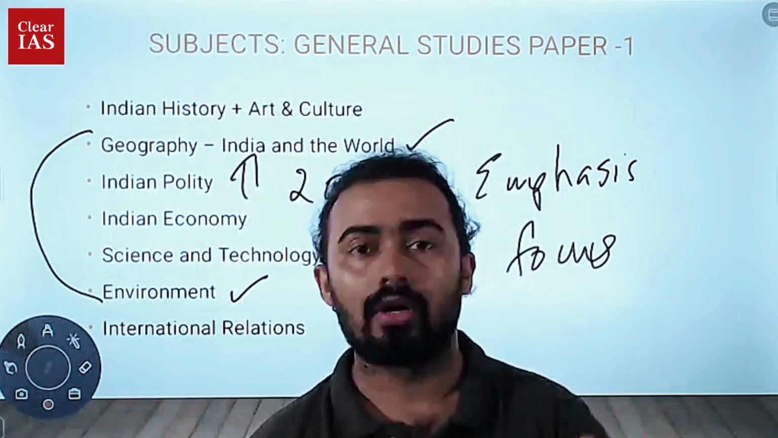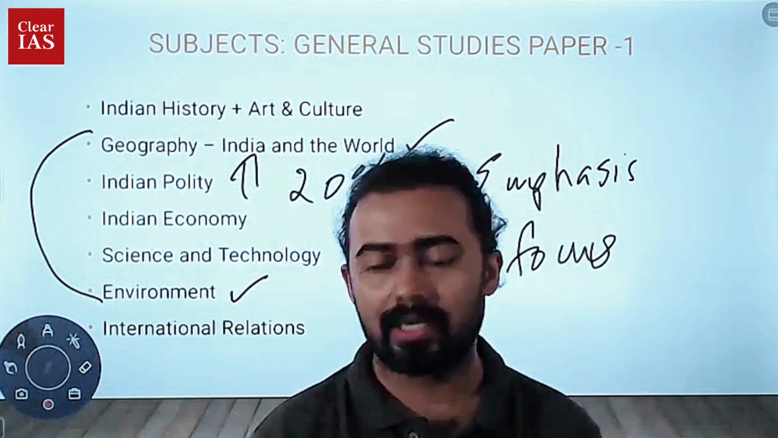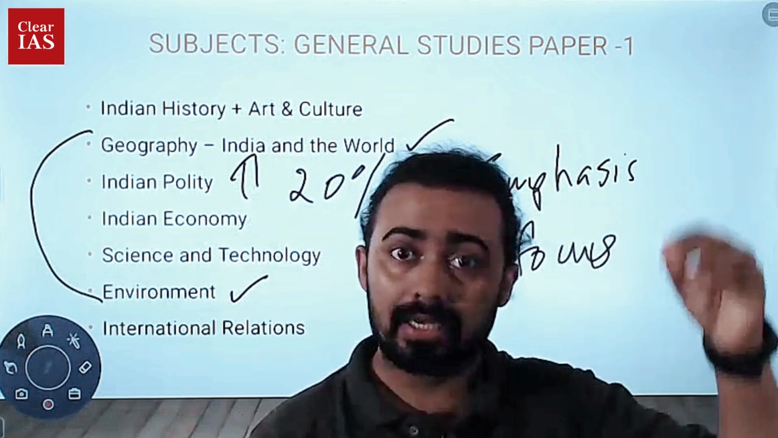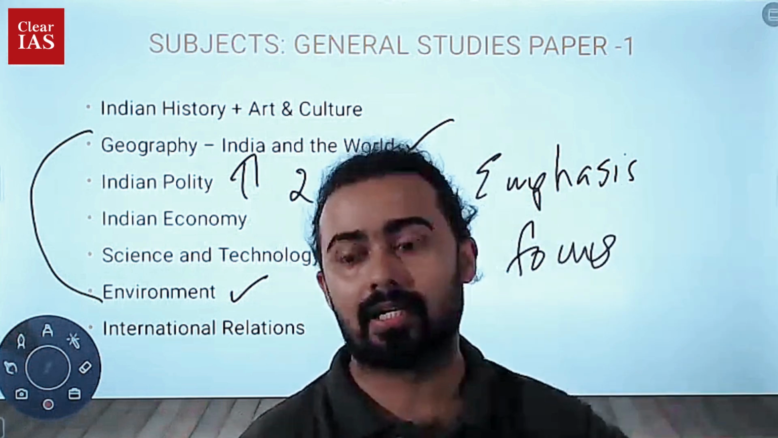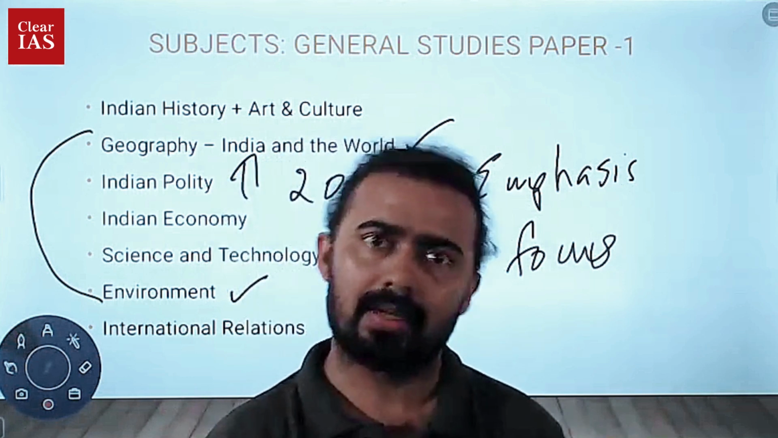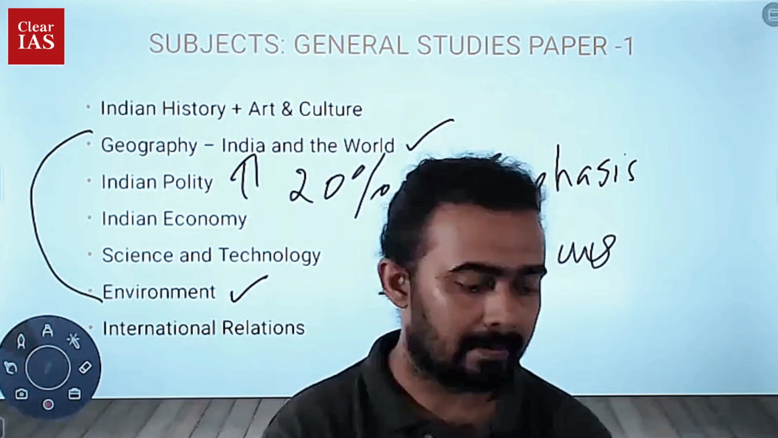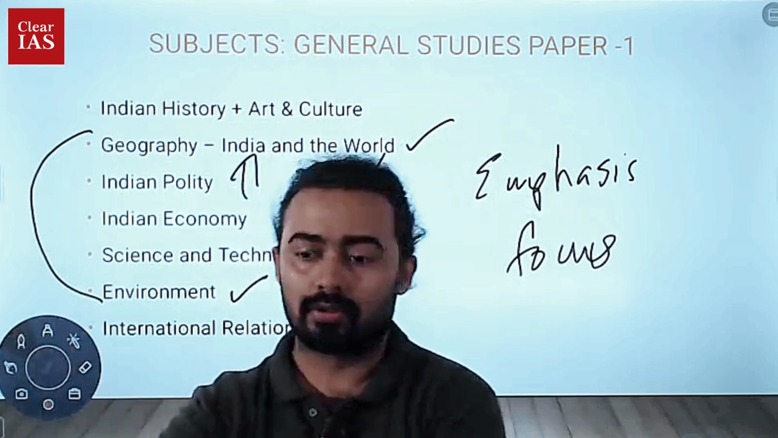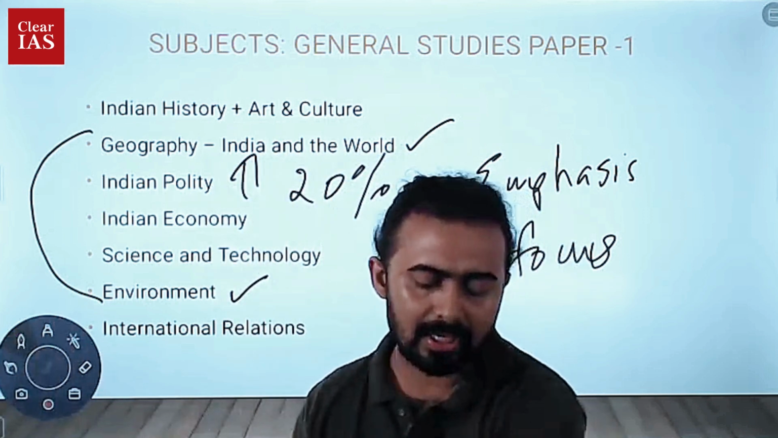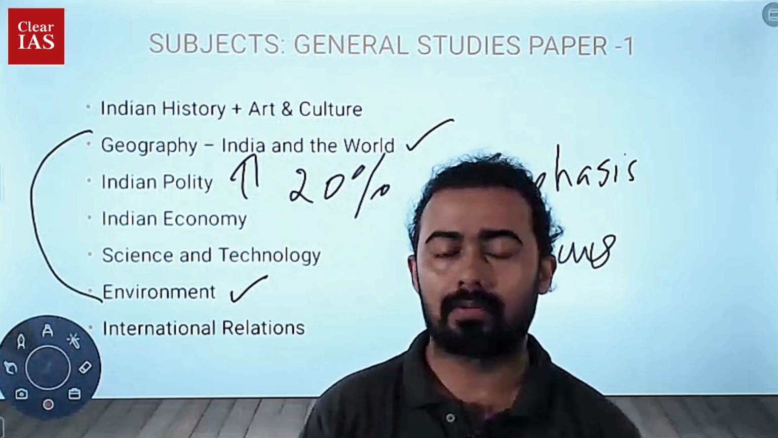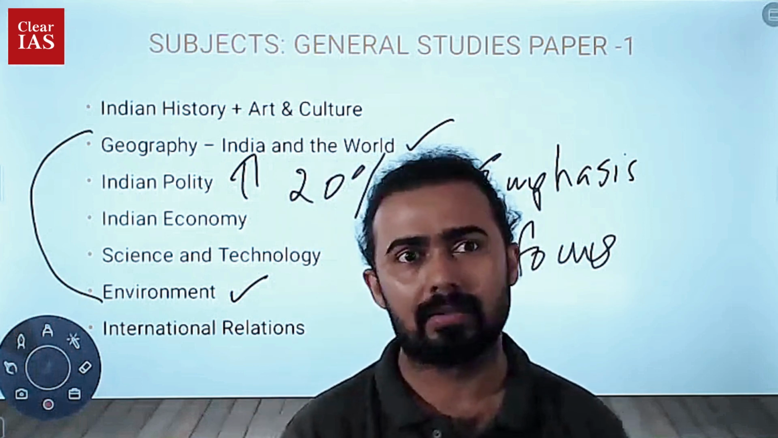Where geography increased and science and technology increased slightly, those increases were compensated by the reduction of history and art and culture. But there were definitely some other questions from the miscellaneous sections also. For example, a lot of different peripheral knowledge questions were definitely required.